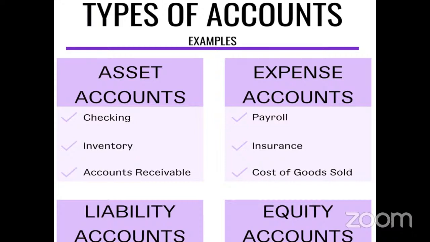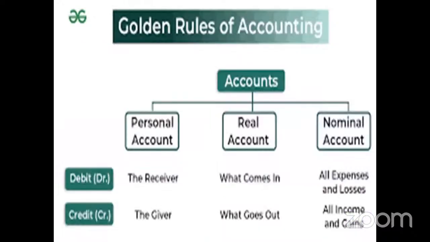Whatever is an income that the company makes minus all the expenses would amount to the profit, right? Yes. Now, for accountancy, we have very important golden rules. So the whole accountancy is based on only these golden rules, right? So there are three rules. There are three accounts. One is personal account, real account, nominal account, right?